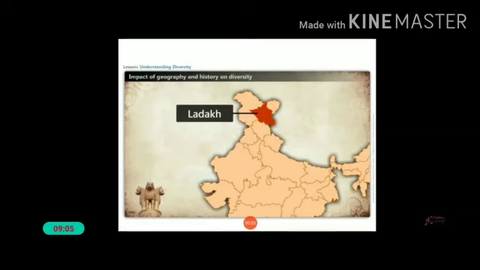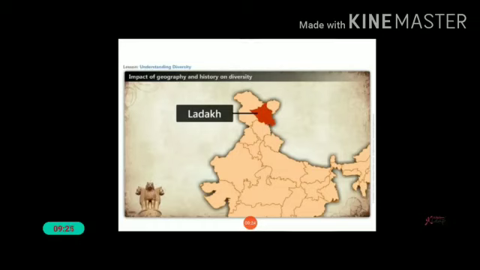The people eat meat and milk products like cheese and butter. They also rear goats and cows. Okay, these are the geographical and historical features of Ladakh.